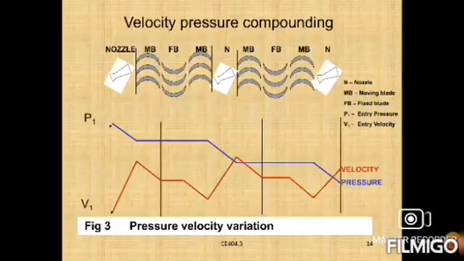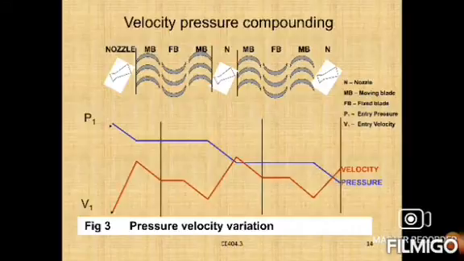The speed of the turbine may be reduced by splitting up the available energy, by arranging two or more simple velocity compounded turbines in series on the same shaft.